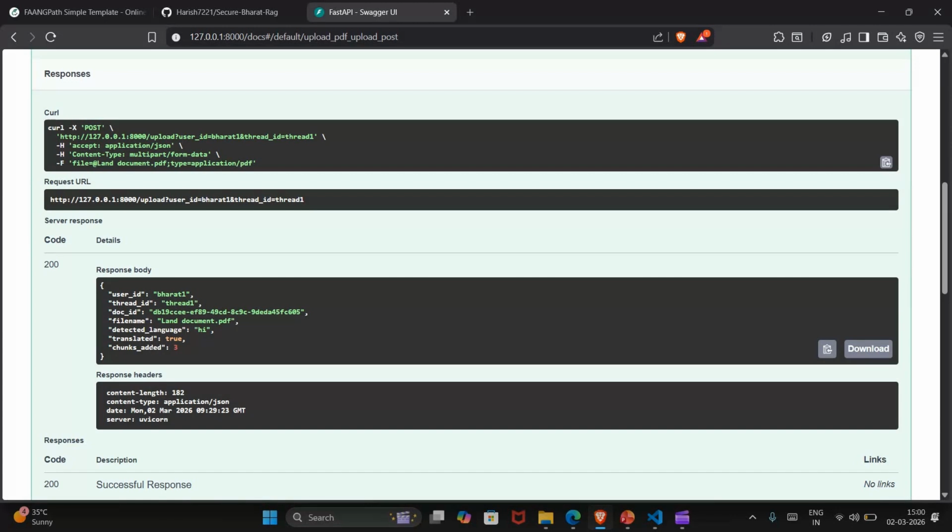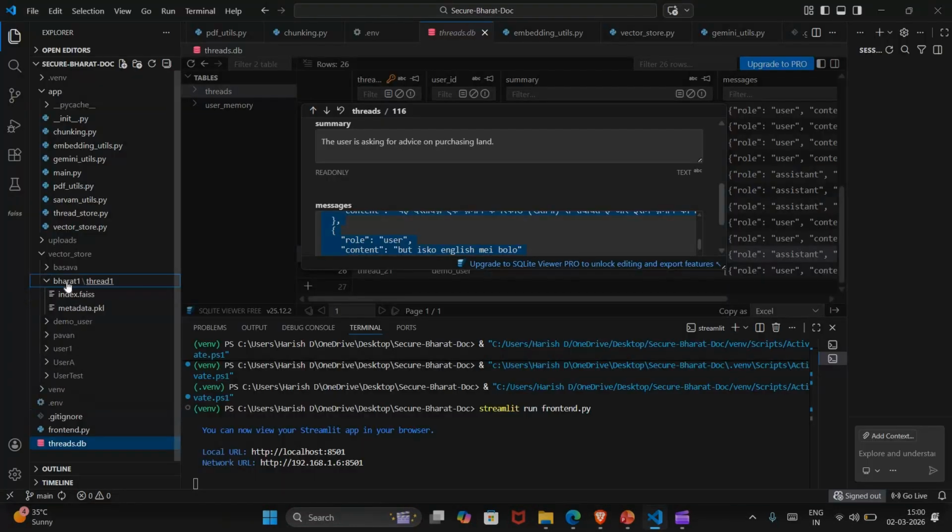Based on these land documents we have made three chunks. You can see that based on the user ID and the thread ID, it has stored the document vectors and the metadata of those vectors. So whenever the user wants to ask questions based on the conversation, he should not upload the same documents again and again. He can just ask questions.